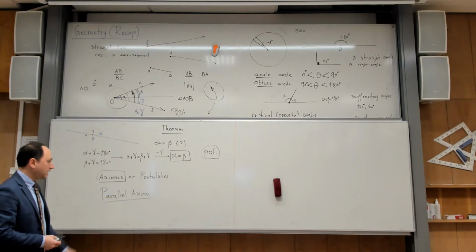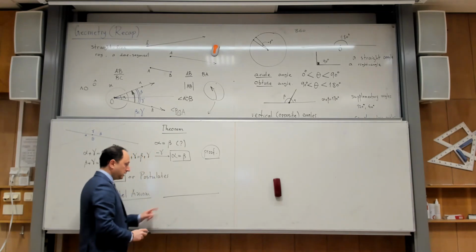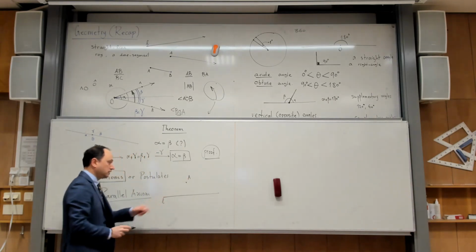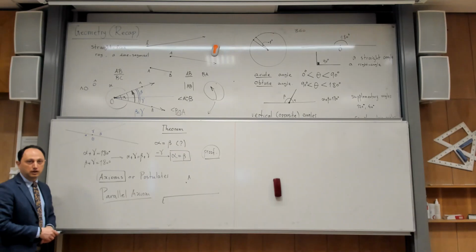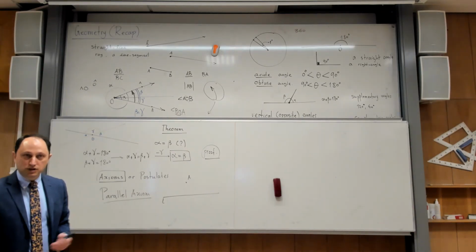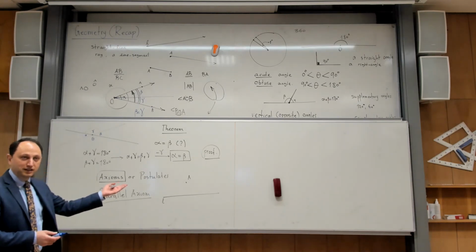So this parallel axiom tells you that if I give you a straight line, L, and if I give you a point A which does not lie on the line, then you can draw a line from A which is parallel to L, and that line is unique. Yes? So it's claiming too much, but without proof. Intuitively, you feel that this is correct.